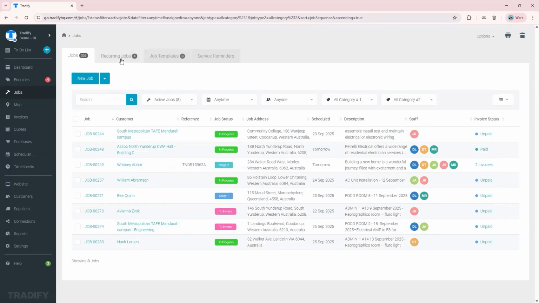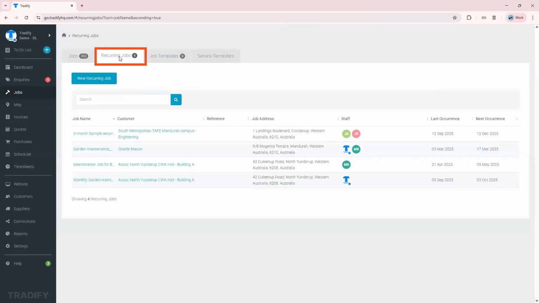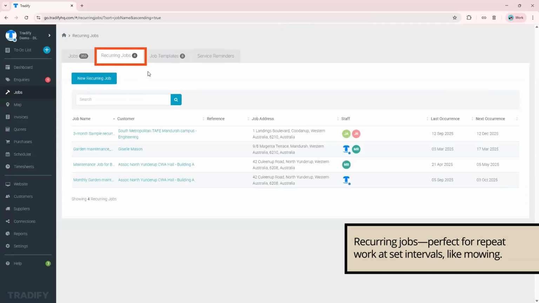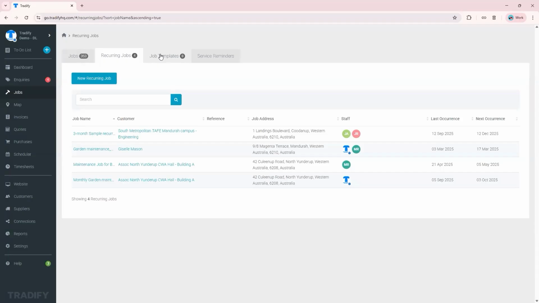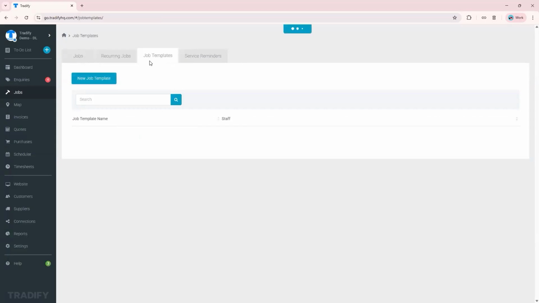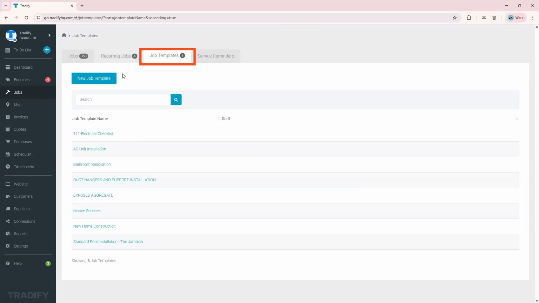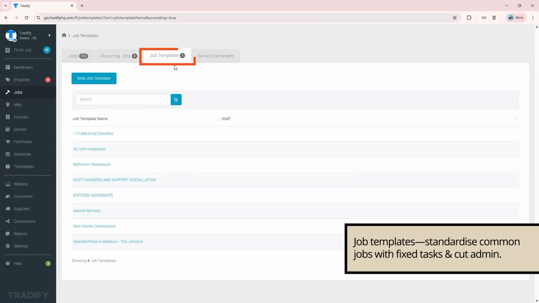If you have recurring jobs happening every week, every month, or fortnightly, you can set it up here as well, so it's automatically scheduled for you. You don't have to remember, oh, by this day I have to do some gardening for this customer. You can simply create a recurring job, and it will schedule the job for you automatically and you'll get reminded. You can also have job templates for quicker creation of jobs with similar services. So it's easier as well.